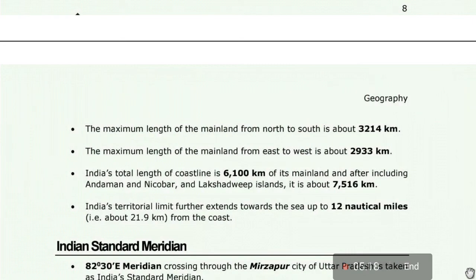India's territorial limit further extends towards the sea up to 12 nautical miles from the coast. So how many nautical miles does India occupy? About 12 nautical miles.